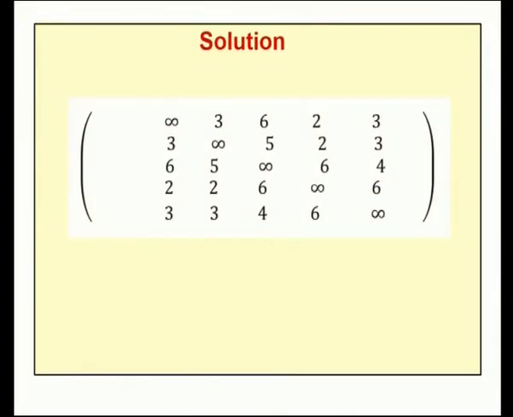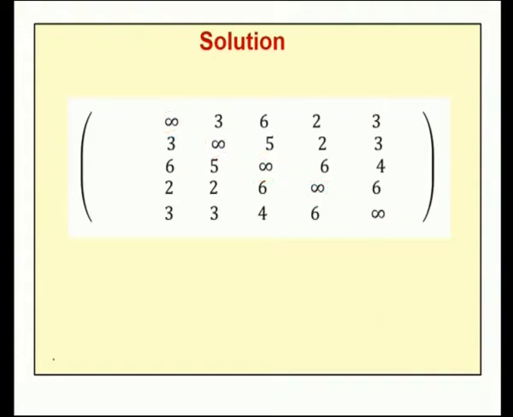In the Hungarian method, the first step is to consider the given cost cycle as an effective matrix. So, the values will be considered as a matrix. Here the diagonal entries are infinity. The diagonal entries A to A, B to B, C to C, D to D and E to E take the value infinity, because dij equals infinity if i equals j. Therefore, all the diagonal entries take the value of infinity.